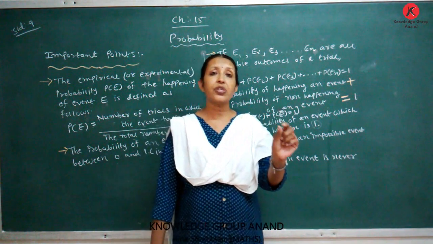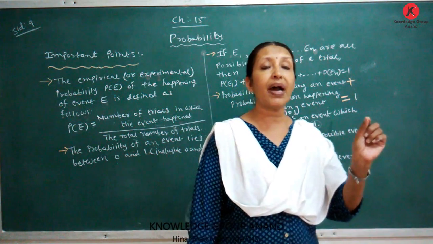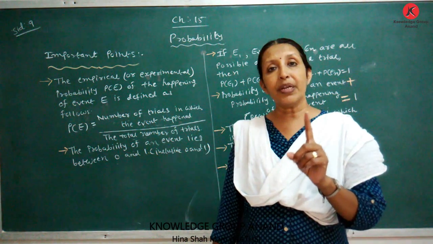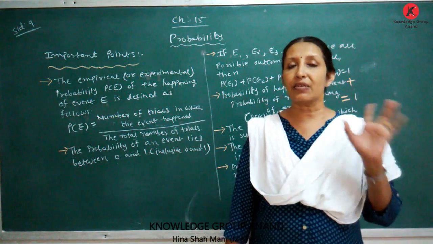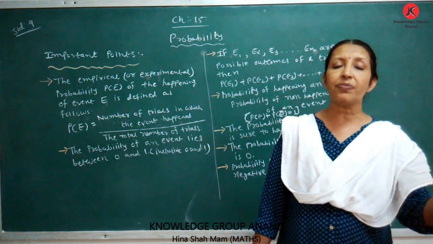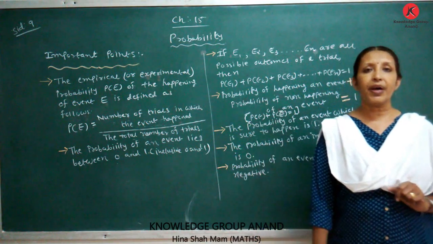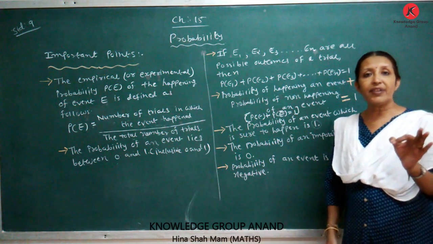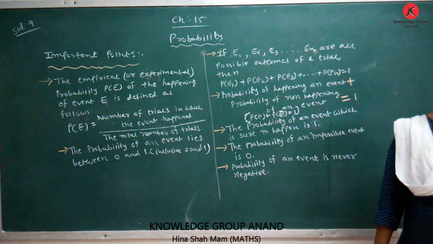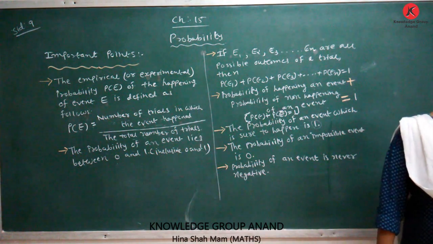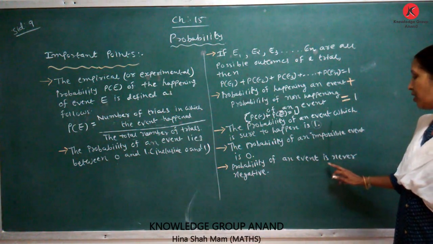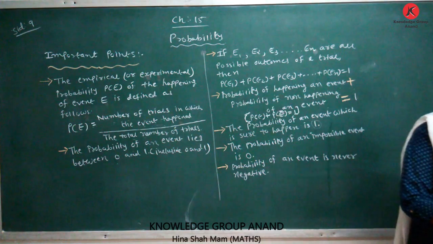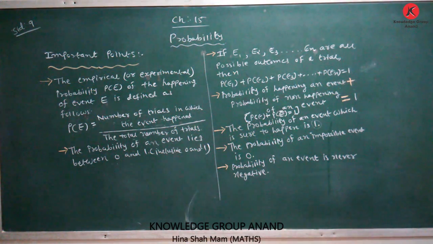Suppose P(A) is equal to 0.34, then find P(A bar), not happening of A. Then 0.34 plus P(A bar) is equal to 1. P(A bar) is equal to 1 minus 0.34, which is 0.66. The probability of a sure event is 1, the probability of an impossible event is 0, and the probability of an event is never negative. You write down all the points in your notebook.